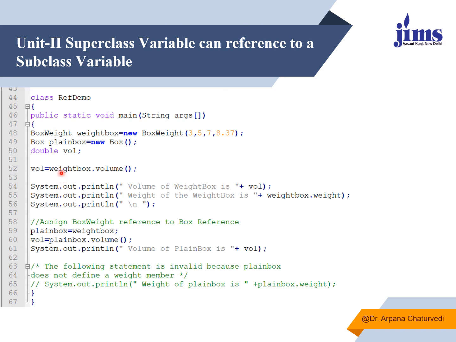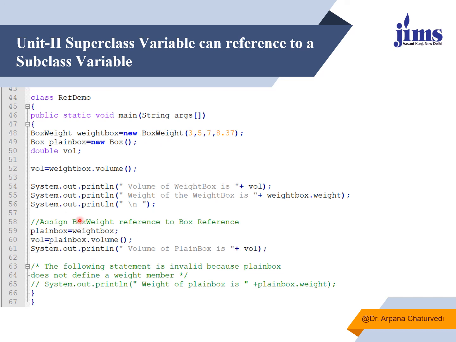So when I try to display the values with the help of weightBox, the volume and the weight of this box, it will be showing me different values, whereas when I say plainBox is equal to weightBox, plainBox is basically an object which is being created with the help of the default constructor, and weightBox is the object which is being created with the help of the parameterized constructor.